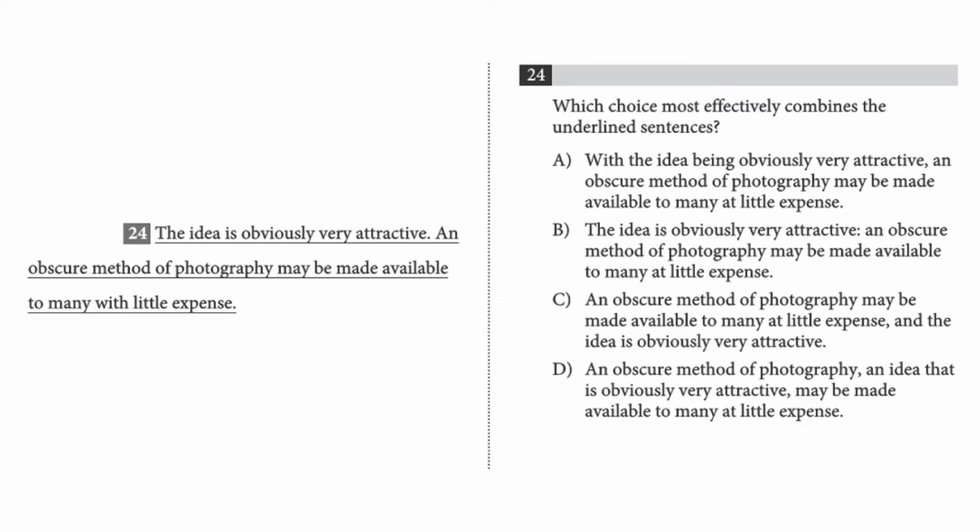And if we look at answer choices A, C, and D, the flow of the sentences are slightly garbled and there's some repetitions. It's unclear what idea follows what, whereas we want to keep it really simple. There is this attractive idea, and then we have an example of what that is. And answer choice B best maintains the flow of that sentence.